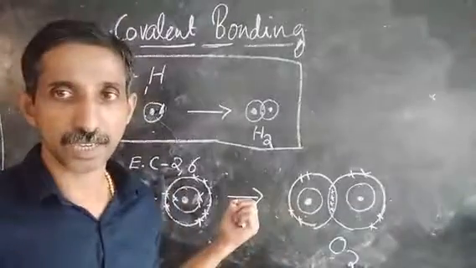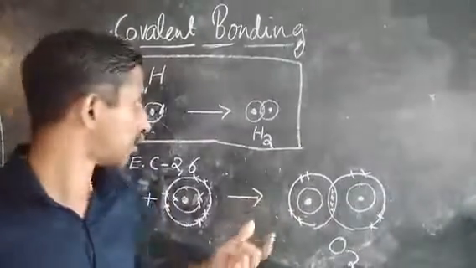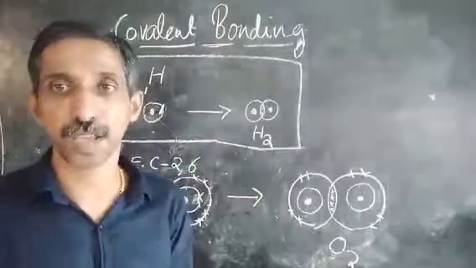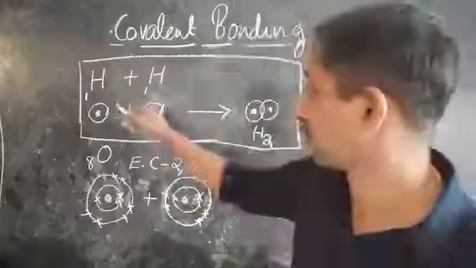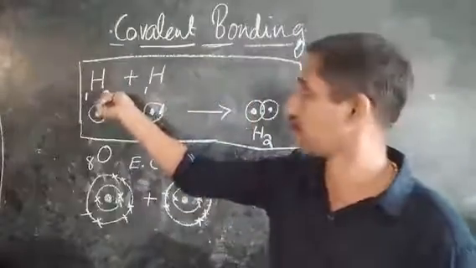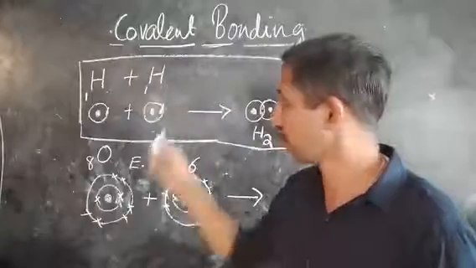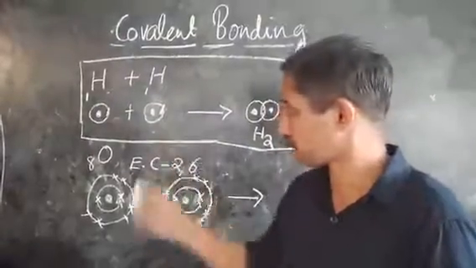If you look at the diagram, you can easily understand how covalent bonding happens between hydrogen atoms. Hydrogen has atomic number 1. Every hydrogen atom has 1 electron. In its electronic configuration, in the one and only shell, 1 electron is there.